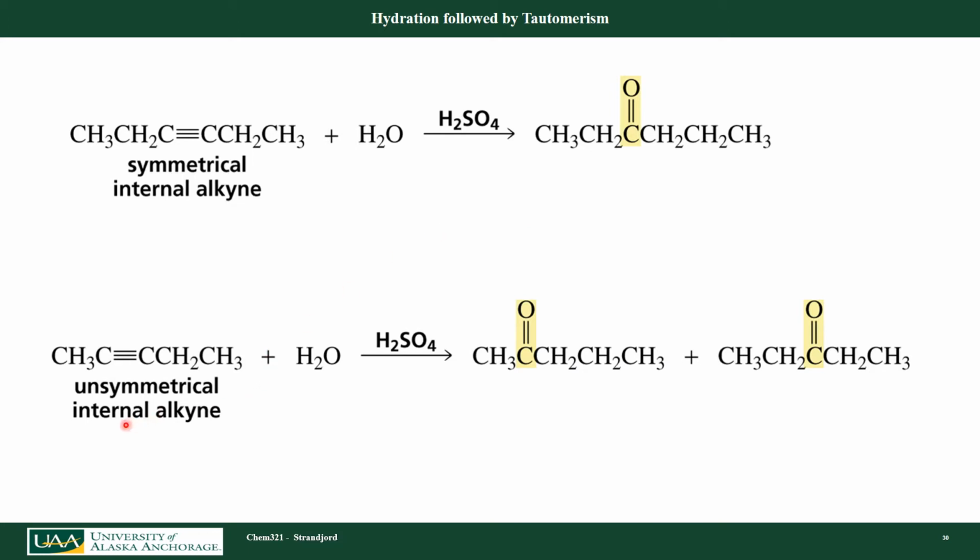If I have an internal alkyne that's unsymmetrical, or asymmetrical, I could either form the enol with the OH here or the OH here. So I get two different products that can tautomerize with my water and my sulfuric acid. So two products are formed in this case. I form one where the carbonyl group is at carbon number 2, and the second one where the carbonyl group is at carbon number 3.